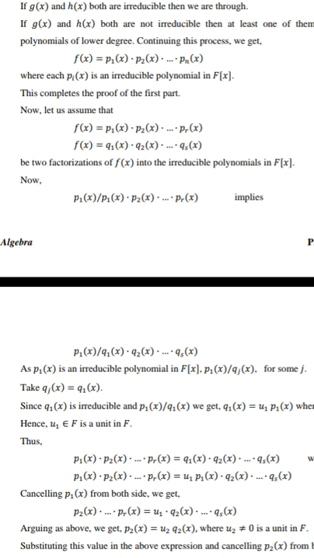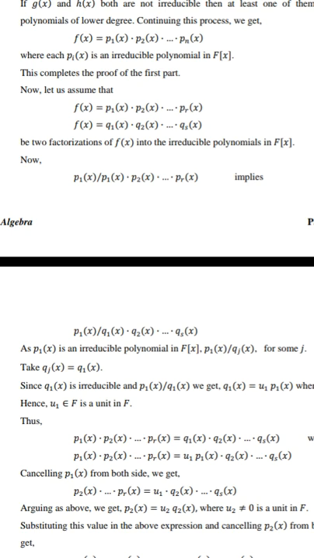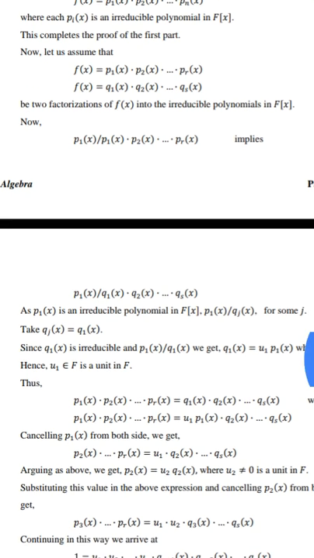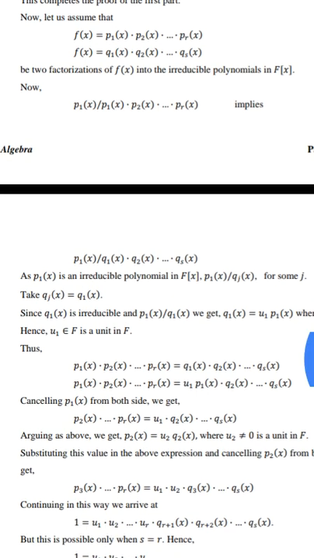Let f(x) = p1(x) p2(x) ... pr(x) and f(x) = q1(x) q2(x) ... qs(x) be two factorizations of f(x) into irreducible polynomials in F[x]. Now p1(x) divides p1(x) p2(x) ... pr(x), so p1(x) divides q1(x) q2(x) ... qs(x).